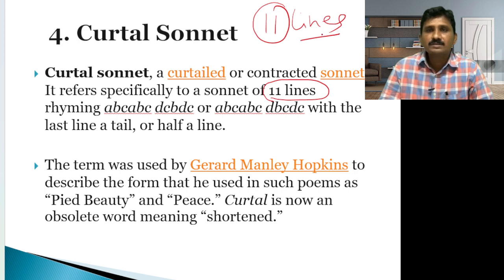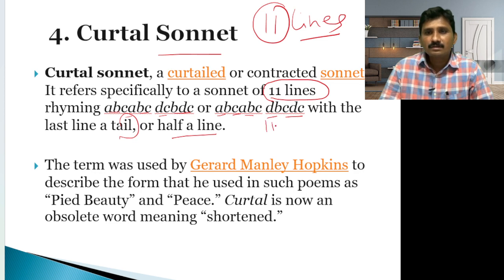This is called the curtal sonnet. This is also likely to be asked in exams. The rhyming scheme is ABCABC DCBDC, with the last line a tail-off line.